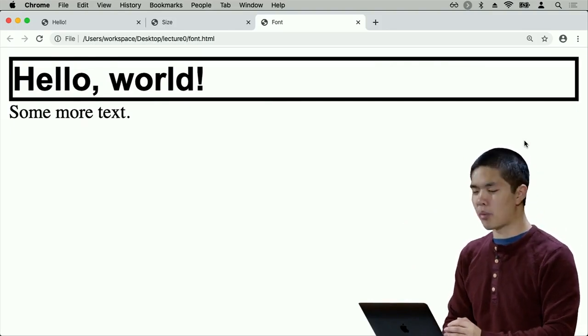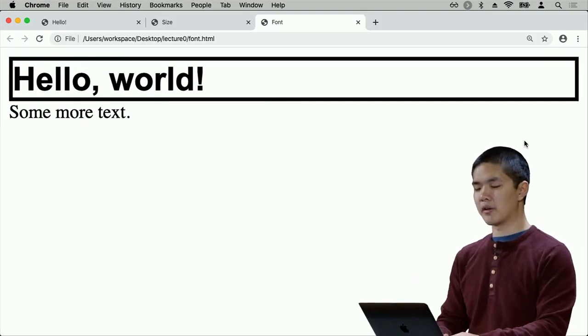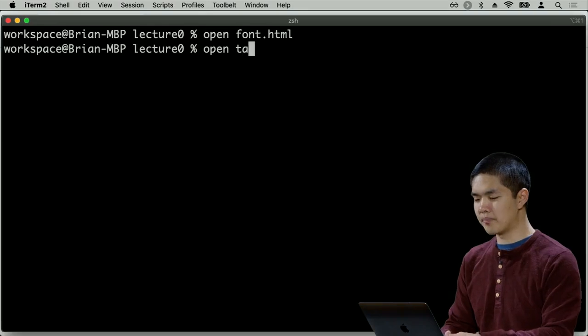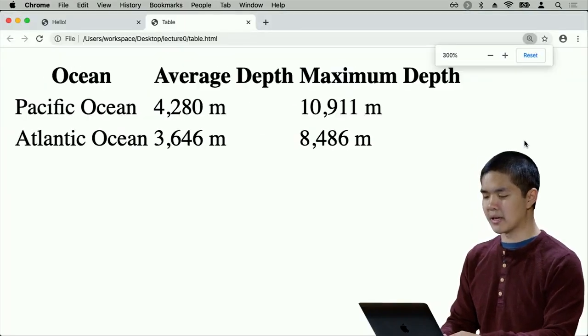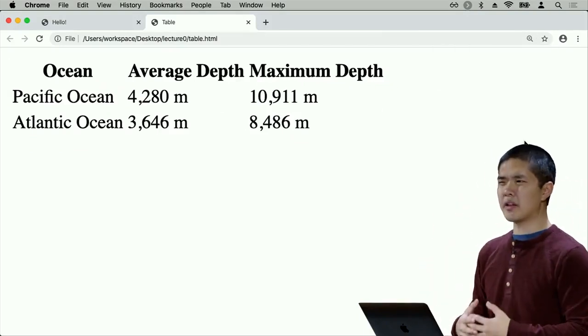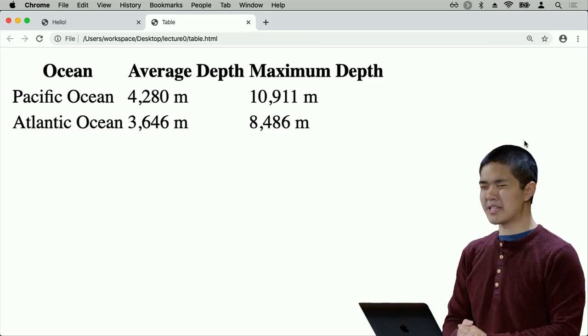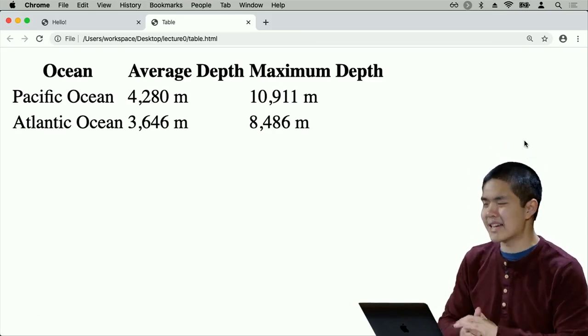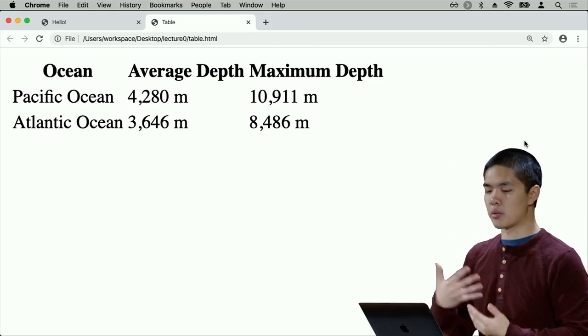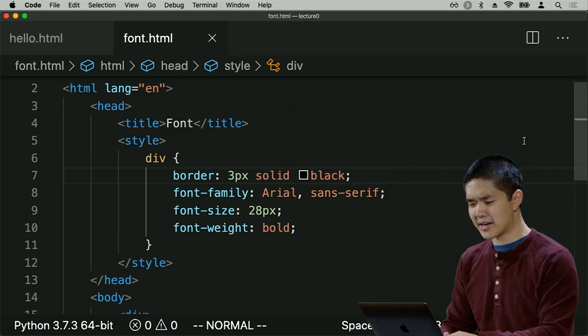And you can imagine these borders being helpful for styling various different parts of my page. So for example, if we go back to that table that we were looking at a moment ago when we were dealing with oceans, where I had ocean and Pacific Ocean and Atlantic Ocean, this is structured in the format of a table. We have rows and columns. But it doesn't look great right now. I might like to add some styling in order to improve the way that this table looks. So let's give that a try.